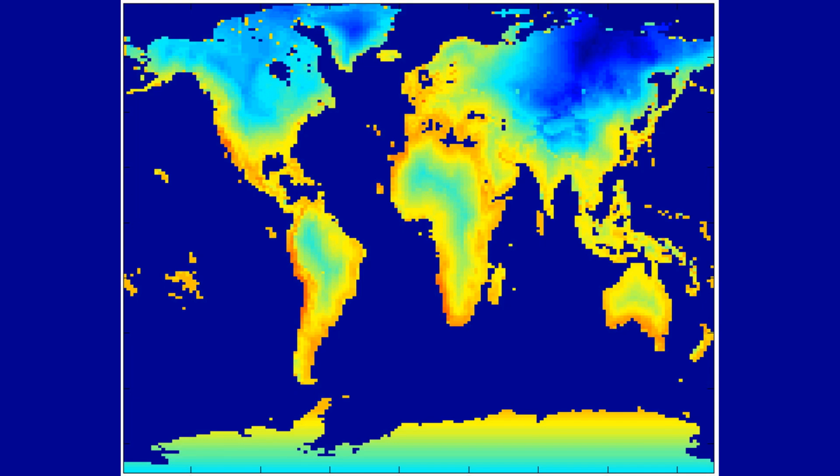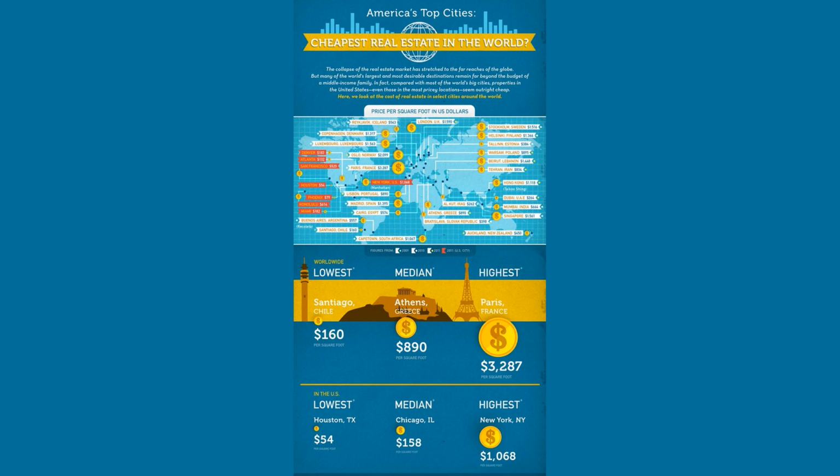The location of the property is one of the most important factors to consider. A property in a desirable location with good schools, amenities, and transportation options is more likely to attract tenants and appreciate in value. 2. Market conditions. The real estate market can be cyclical, with periods of growth and decline.